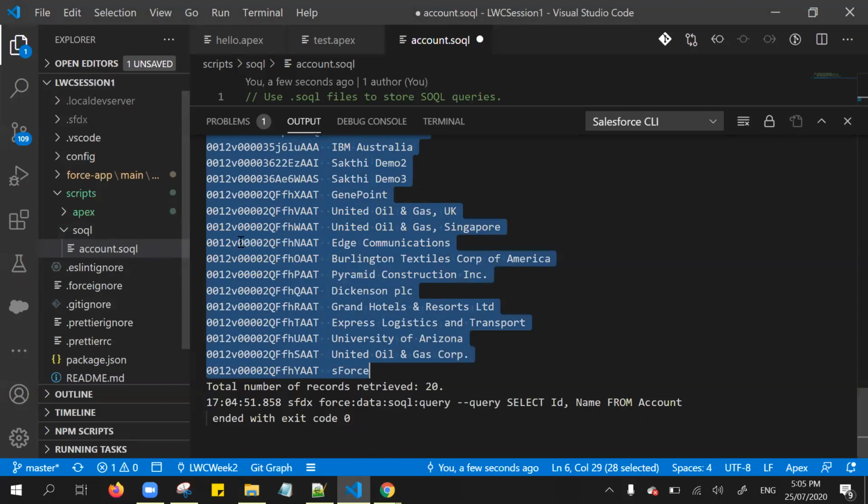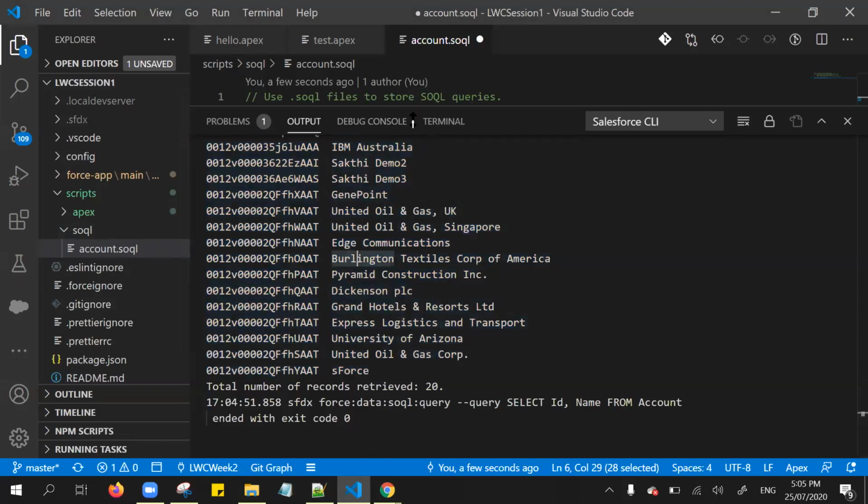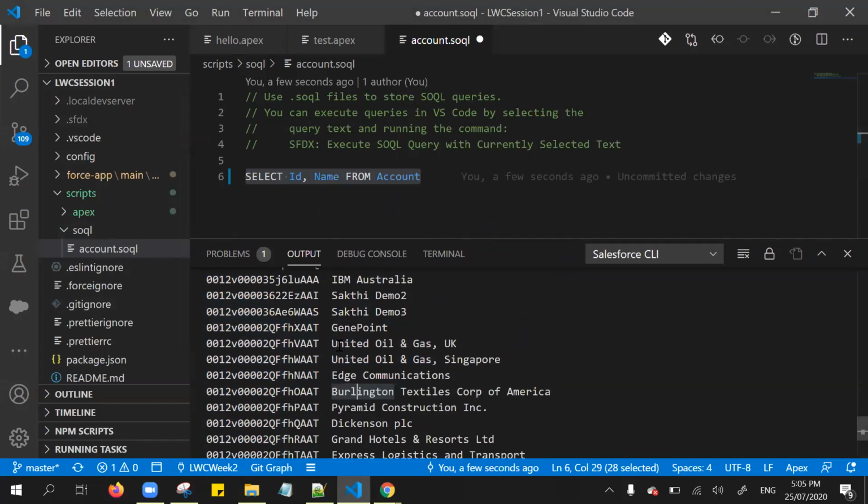Okay, so once you are authorized, in your Visual Studio Code you will get this icon, right? This square icon. If you click this icon, your relevant authorized default org gets opened in the browser.